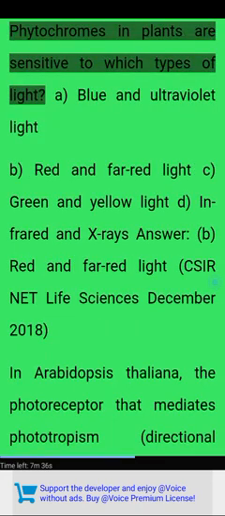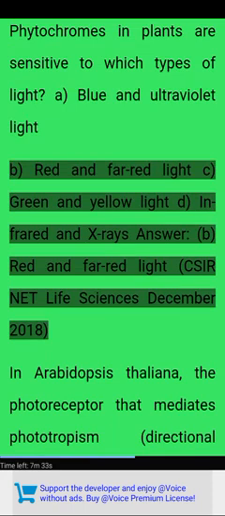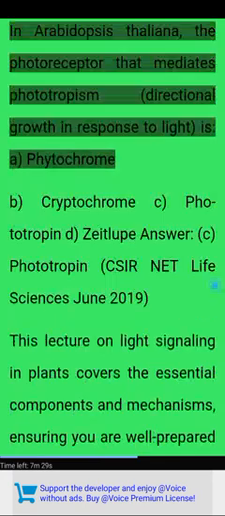Phytochromes in plants are sensitive to which types of light? A. Blue and ultraviolet light. B. Red and far red light. C. Green and yellow light. D. Infrared and X-rays. Answer: B. Red and far red light. CSIR NET Life Sciences December 2018.